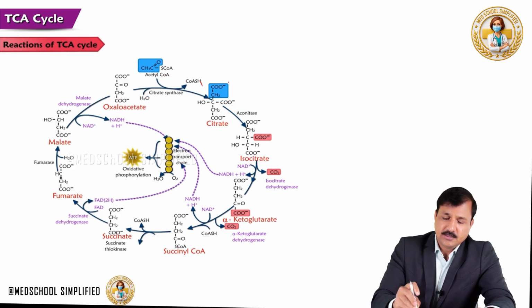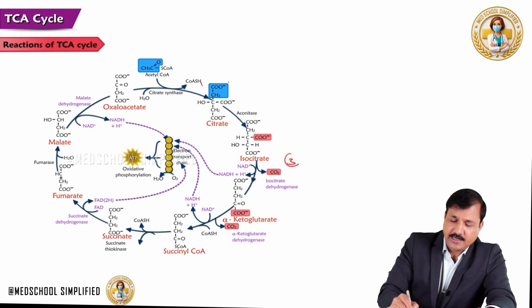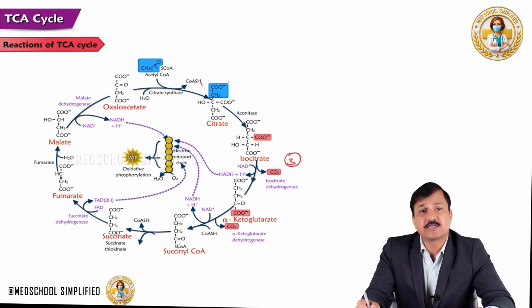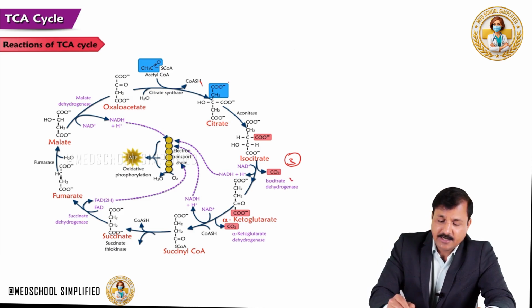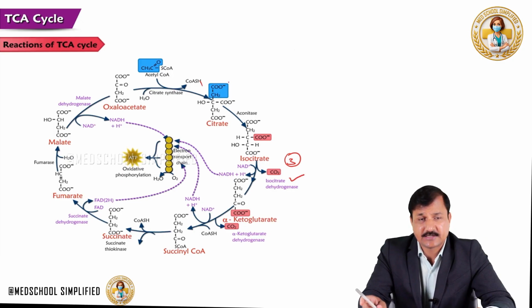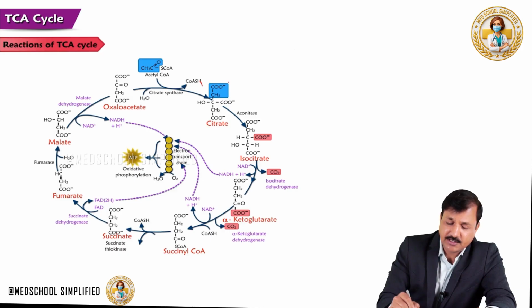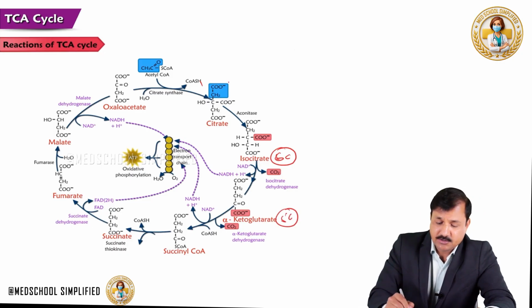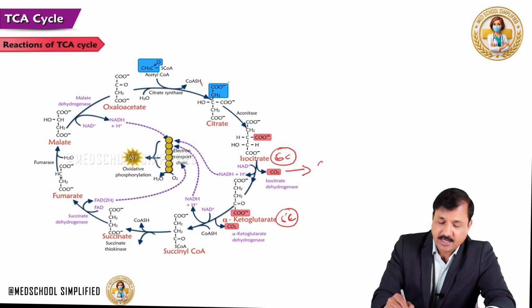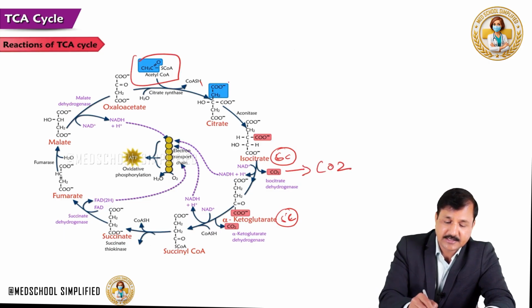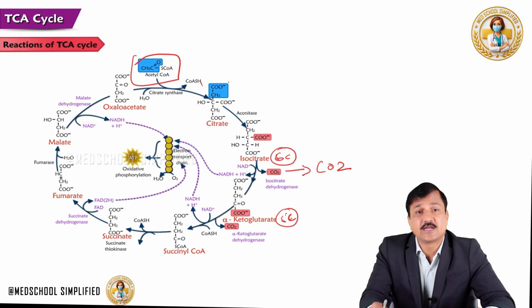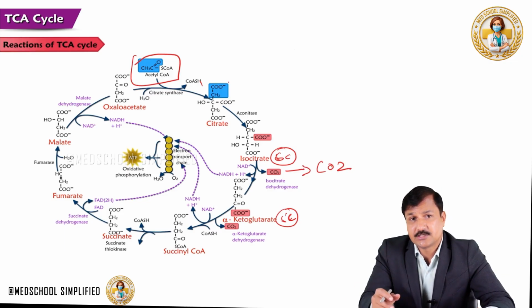Now, coming to the third reaction, number 3. Number 3 reaction in the TCA cycle is conversion of isocitrate into alpha-ketoglutarate. This will be done by the enzyme isocitrate dehydrogenase. So, what is the importance of this enzyme? Note that in this reaction, isocitrate, which is a 6-carbon molecule, is converted to 5-carbon alpha-ketoglutarate. That means one of the carbons is released here as carbon dioxide. This is the first carbon dioxide that comes out of acetyl-CoA. This is how acetyl-CoA carbon is going out.